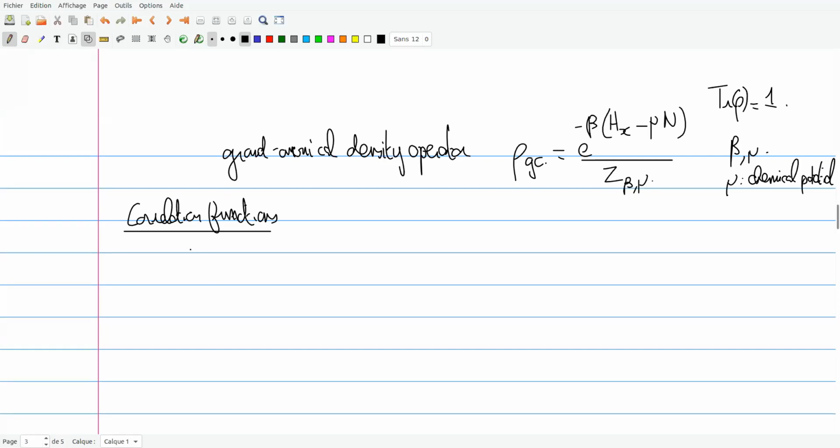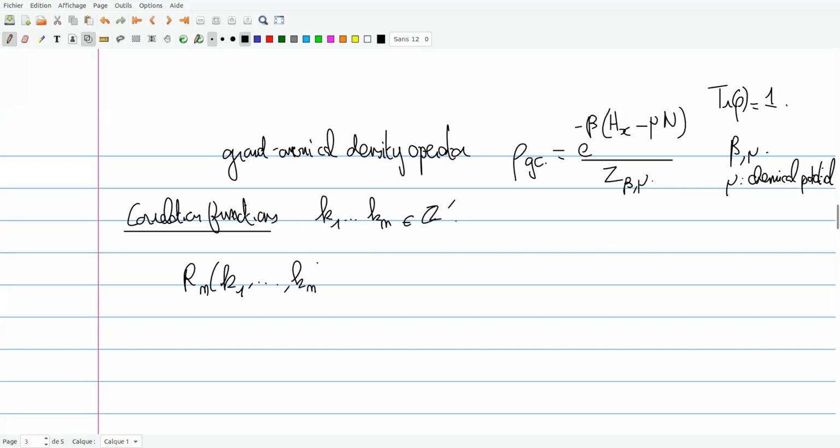Okay, and now I'm going to consider, for instance, the correlation function of the particles, and I view this as a random ensemble of particles. So I fix positions k1 up to kn in my lattice, and I'm going to consider the probability that these positions are jointly occupied.